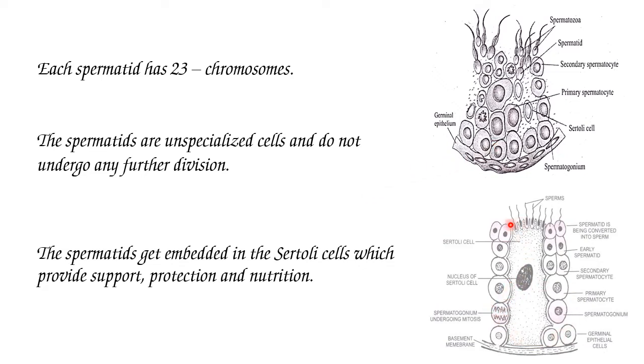So now between the developing cells, the Sertoli cell is present, and these spermatids are embedded, means it is mixed with Sertoli cells, and they get protection and nutrition from the